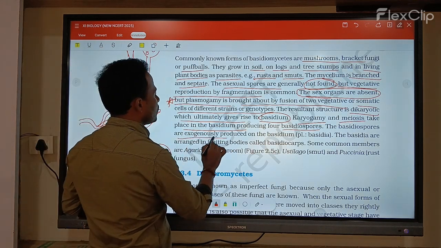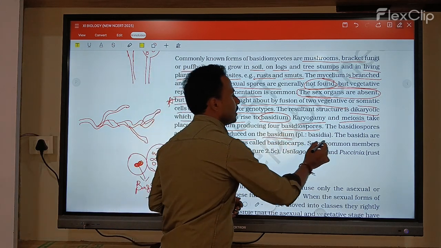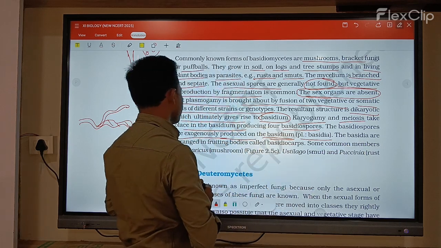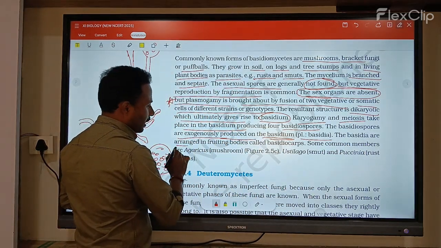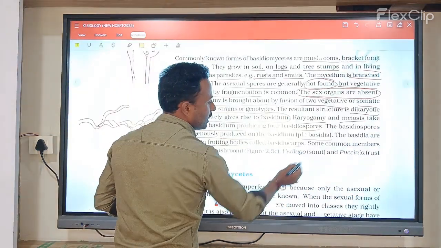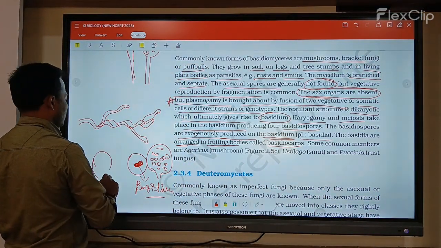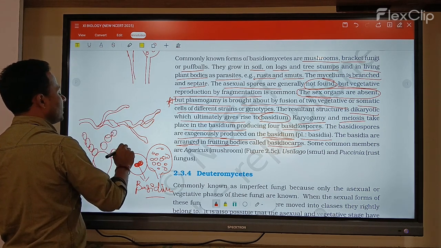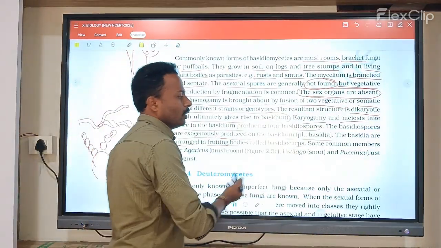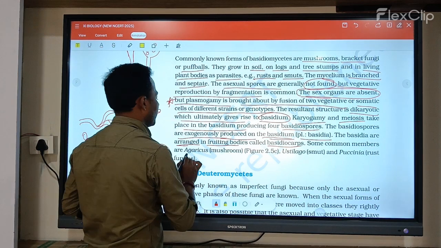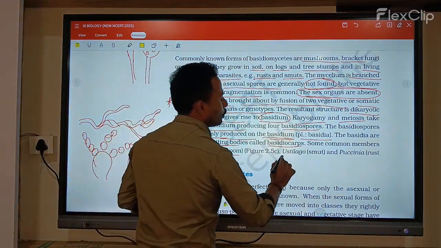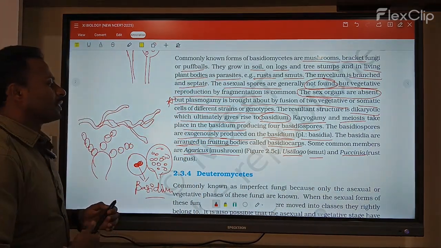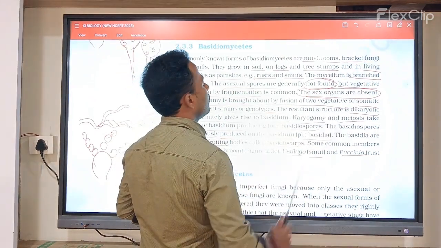These are produced exogenously on the basidium. Singular is basidium, plural is basidia. The basidia are arranged in a fruiting body called a basidiocarp. Some common members are Agaricus, mushrooms, Ustilago, smuts, and Puccinia, rust fungus. These are the best examples of basidiomycetes.